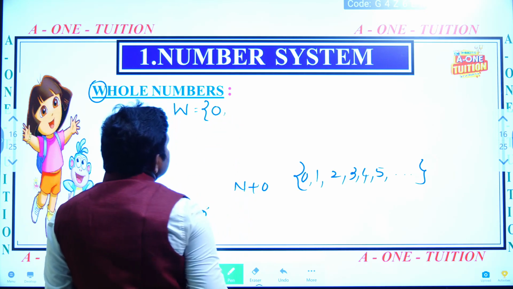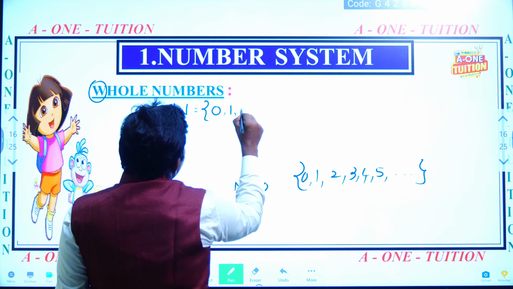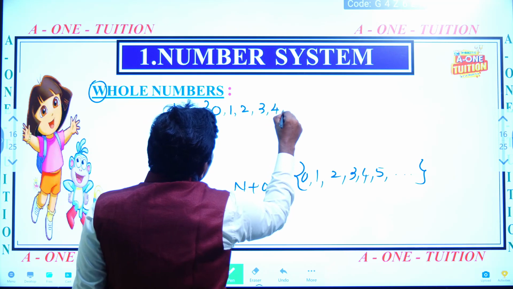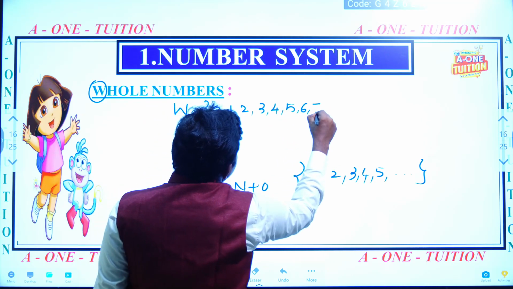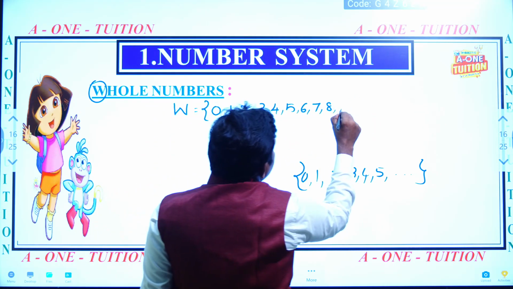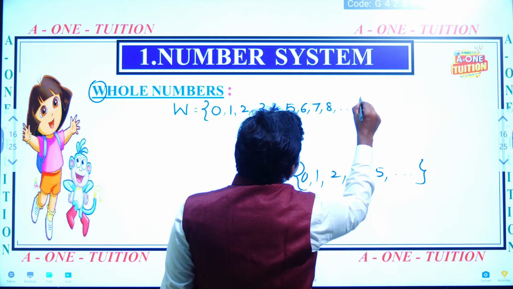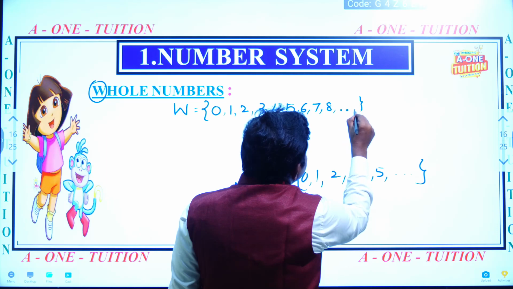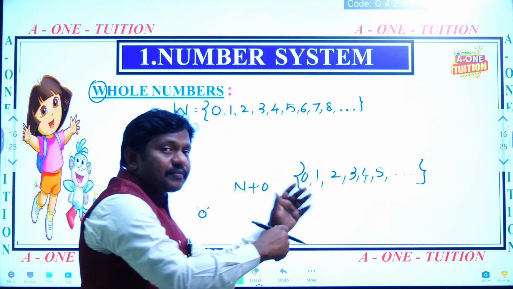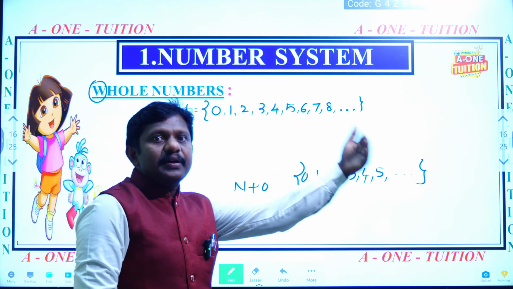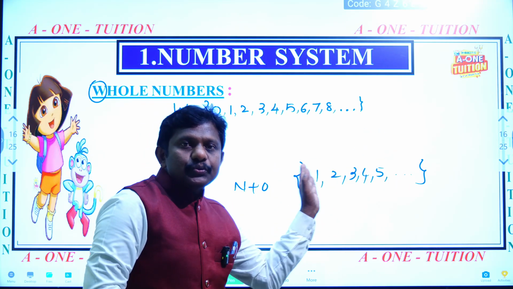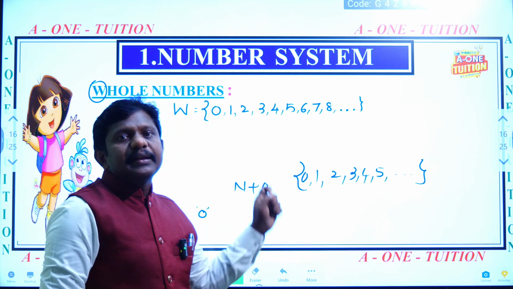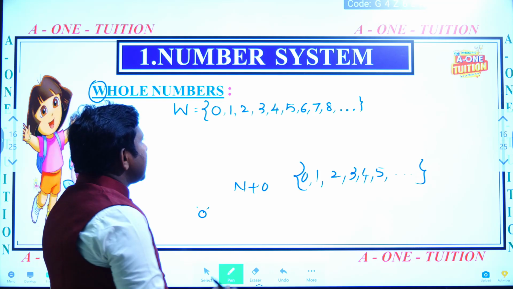So whole numbers are 0, 1, 2, 3, 4, 5, 6, 7, 8, and so on. What do these dots indicate after 8? After 8, 9 is there, after 9, 10 is there, next 11, 12, 13, 14, 15, and so on. Unlimited, infinite whole numbers are there.